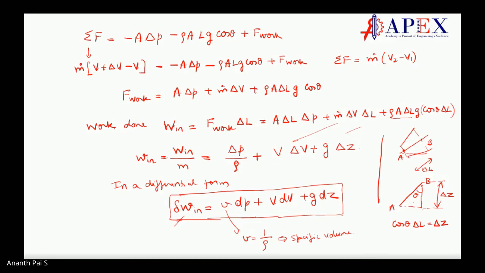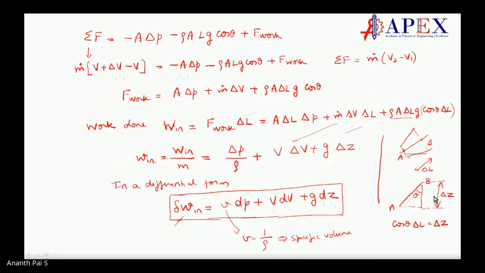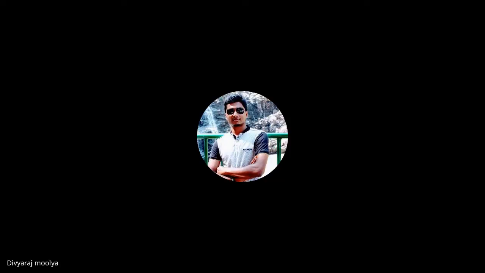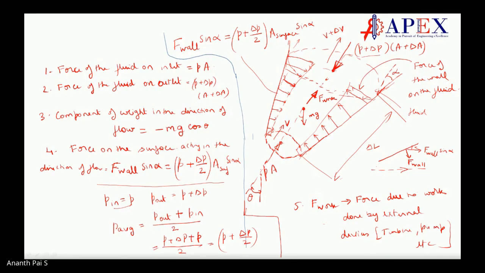Sir, delta Z distance is from where to where? Could you show it in that pipe, for the taper section? Delta Z lies over this distance. I will show you. From this point, let me draw a line here, and from this point, let us draw a line here.